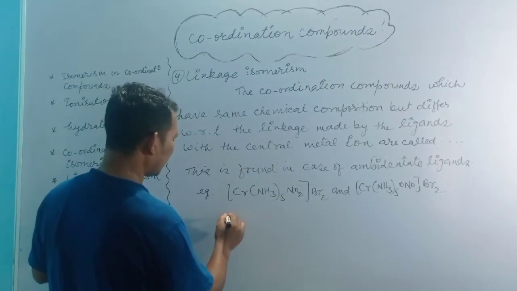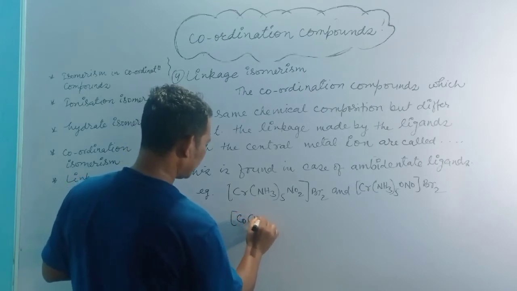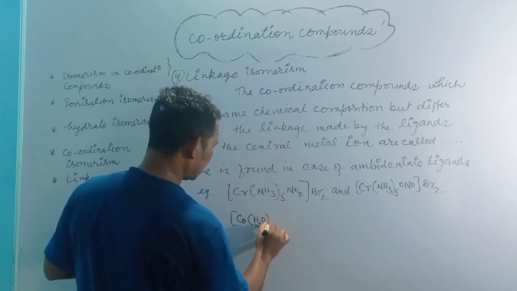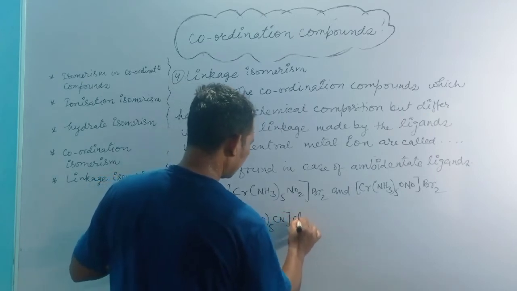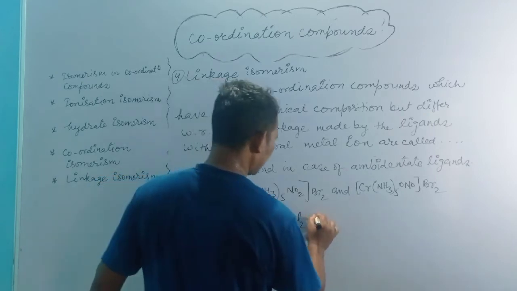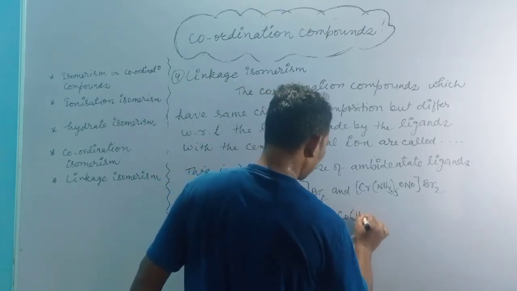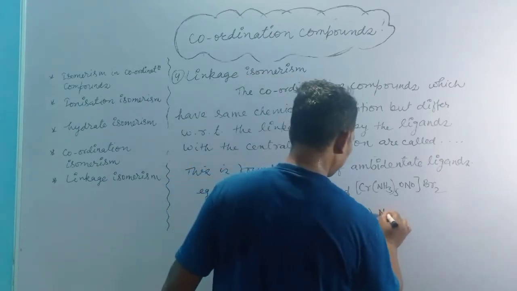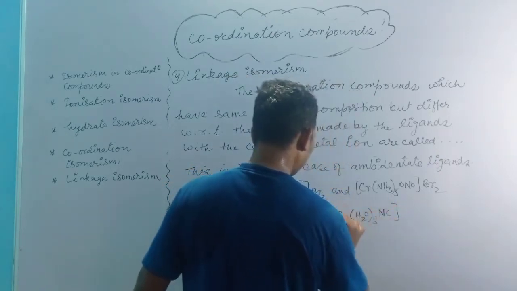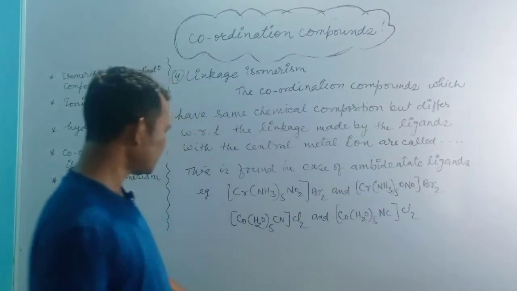Similarly, you can write Co(H2O)5(CN)Cl2 and Co(H2O)5(NC)Cl2.